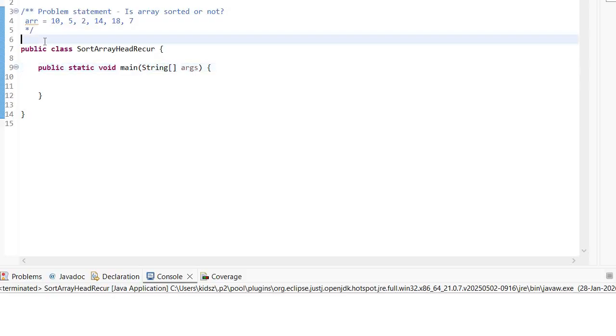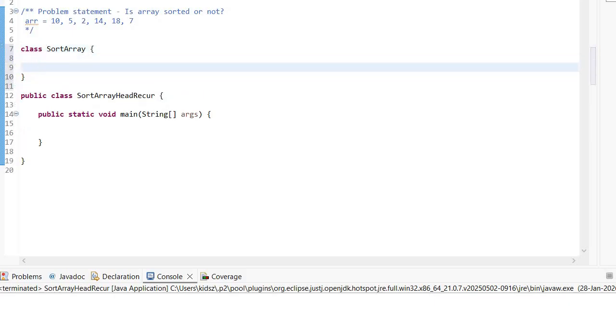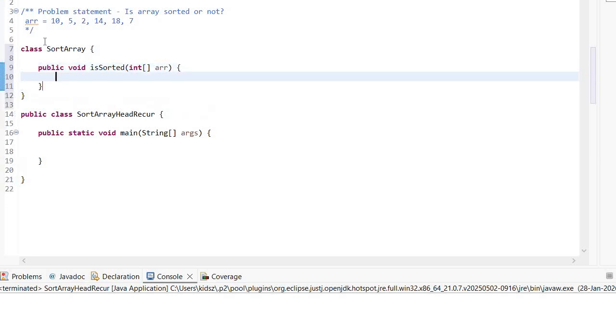Okay, so let's start creating a class. Let's say class SortArray. Within that class I'm going to have one method. So let's say public void isSorted, and obviously I'm going to have the parameter which is nothing but the array, because we need to test whether this array is sorted or not.